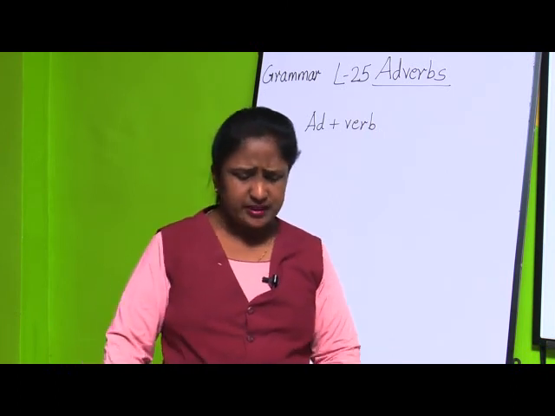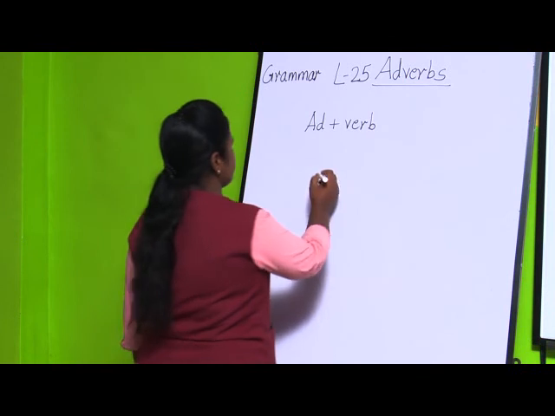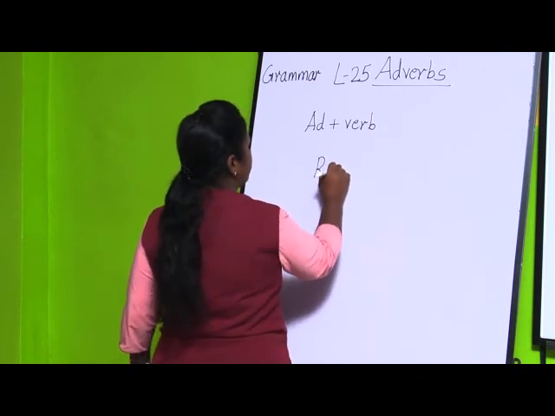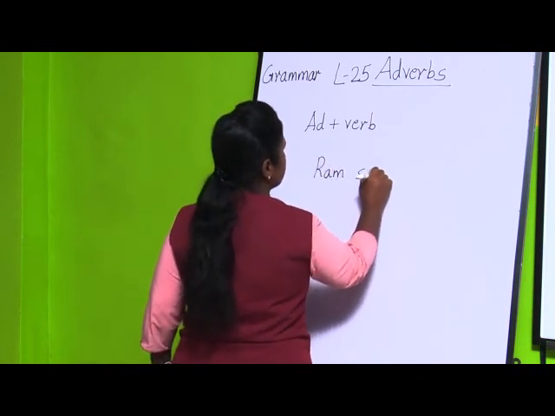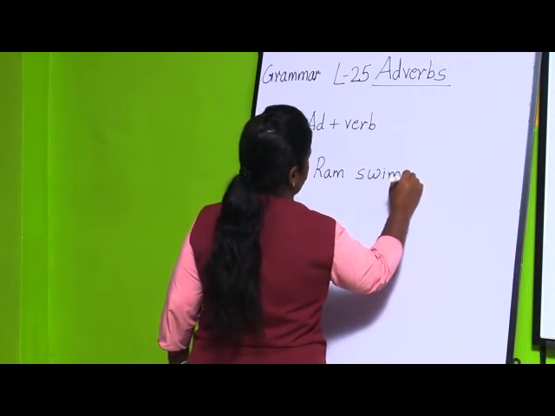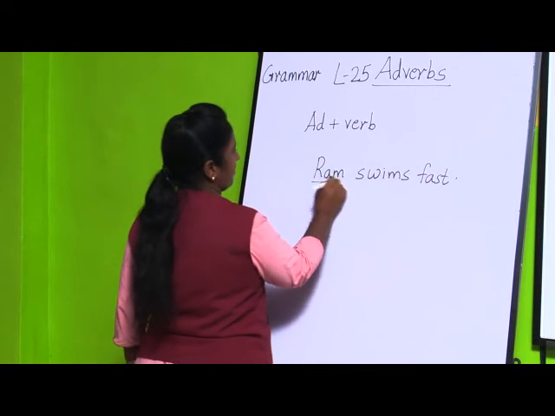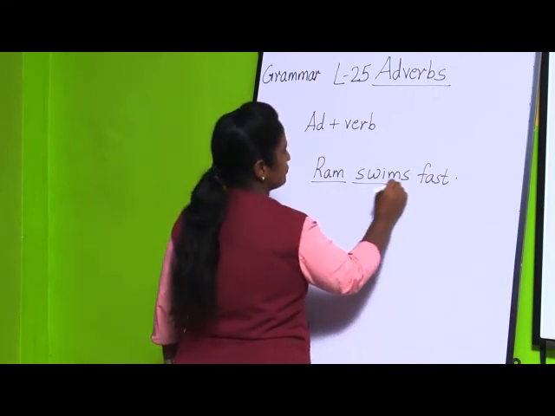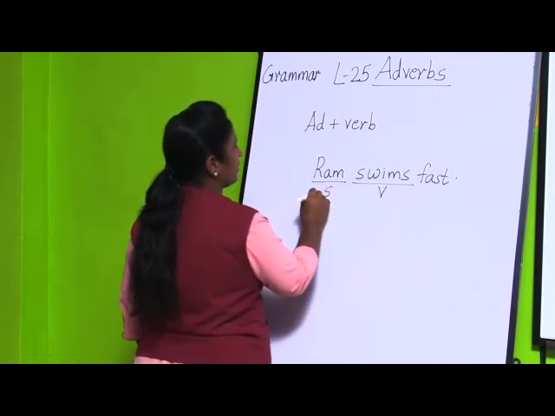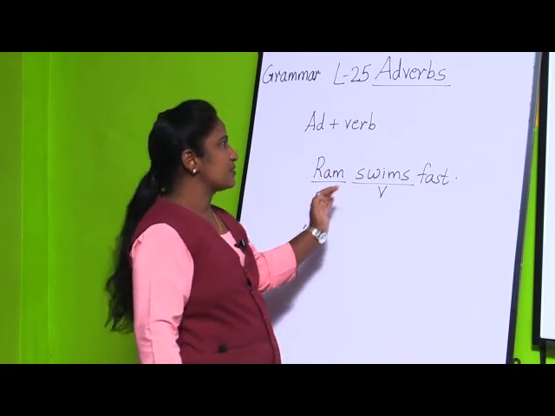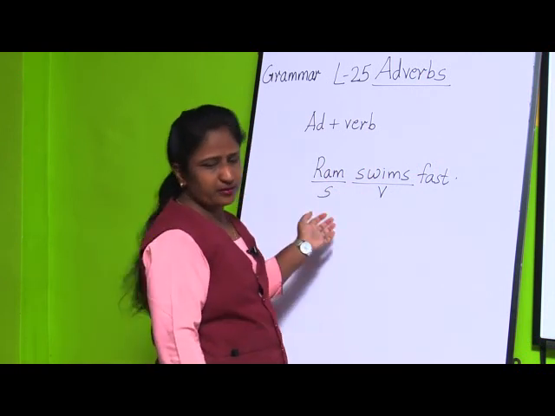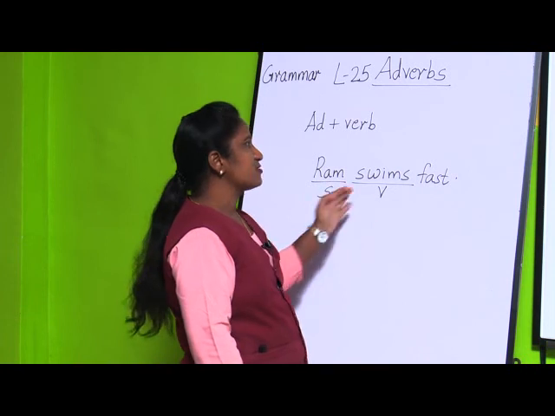If I write a sentence, Ram swims fast. You see here the subject is Ram, the verb is swims. Now how does Ram swim, or in what manner does he swim?